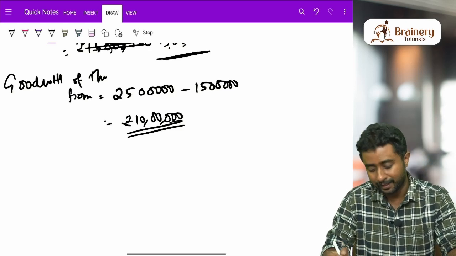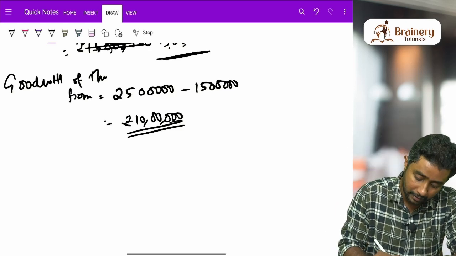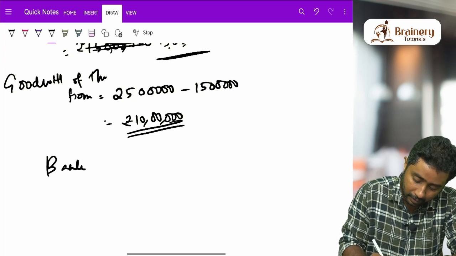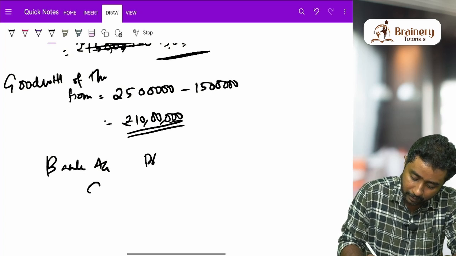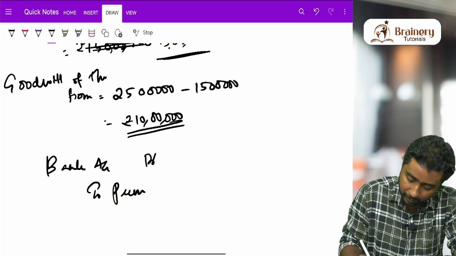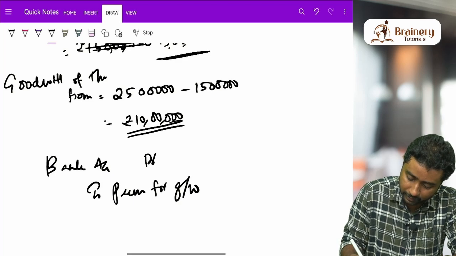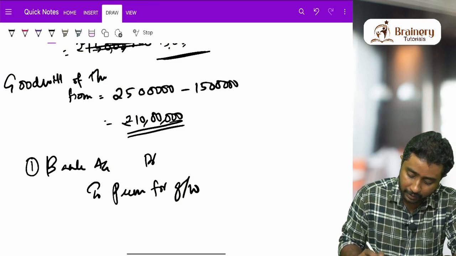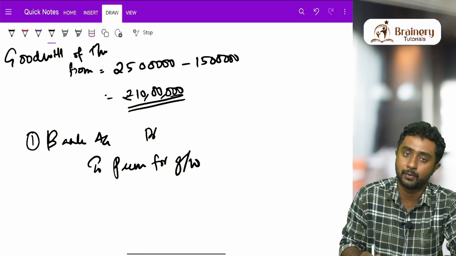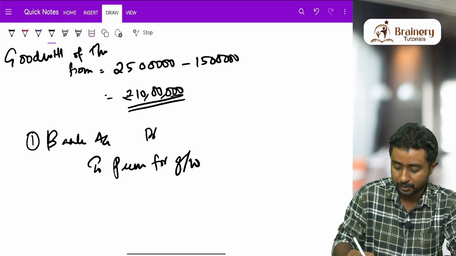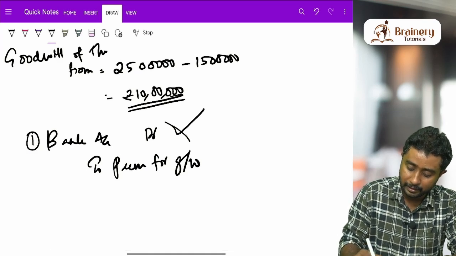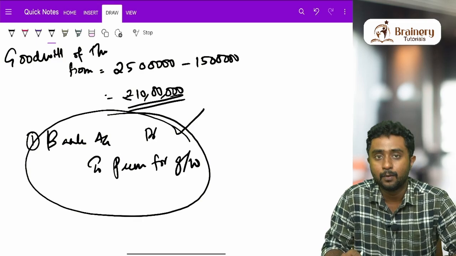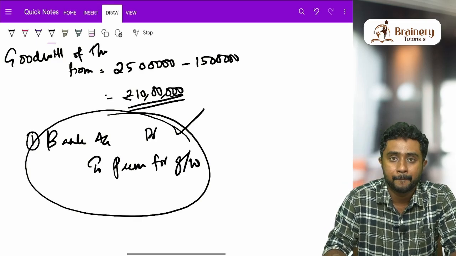Goodwill related, basically two entries are there. The first entry is bank account debit to premium for goodwill. In the admission chapter, when a person brings goodwill, that means compensation from outside, this is the entry you have to pass. But in this question, this entry will not come. What may be the reason?